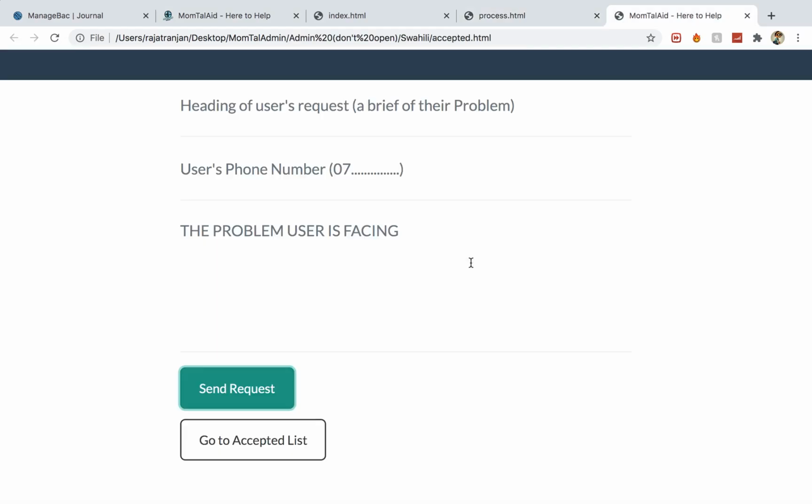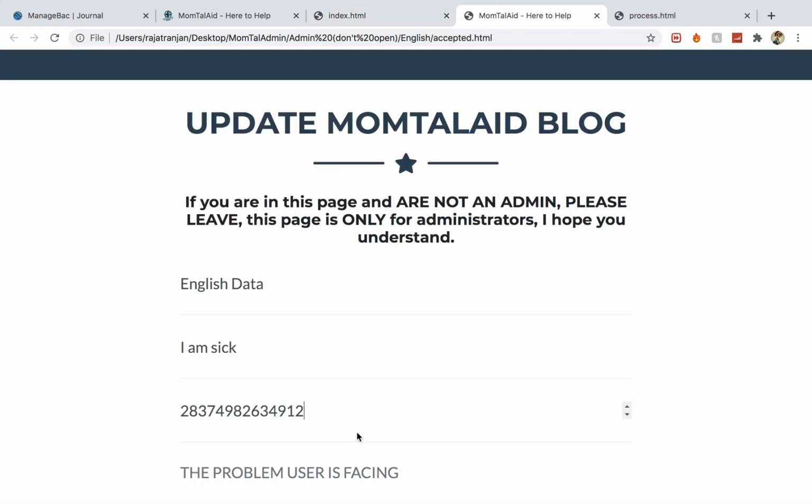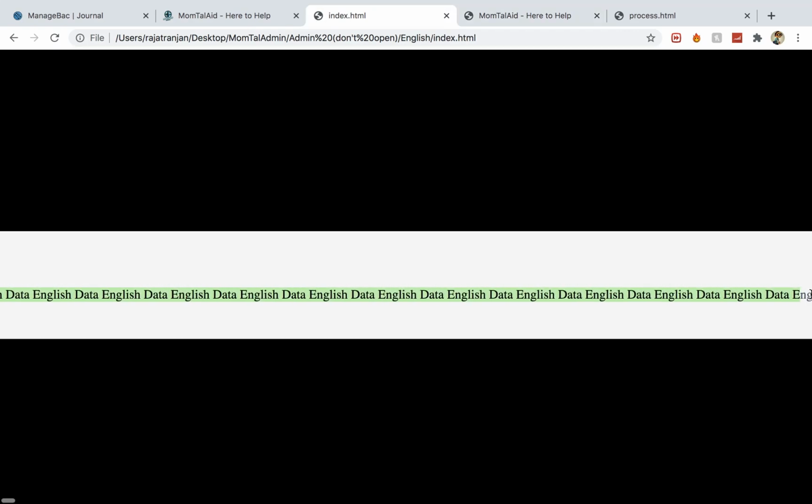We're going to try exactly the same thing, but this time around we're going to go for the English one. I'm going to accept that, copy it manually, and the reason why it's manual, I already explained that. So the idea is that we'll have a database that's going to interpret English and request in English, and then a request in English translated to Swahili, then a request in Swahili, then a request in Swahili translated to English, and then the user just randomly having to select whether they want something to get translated to their language.